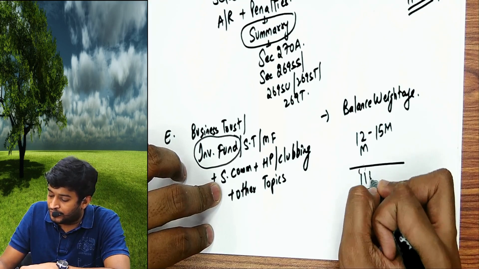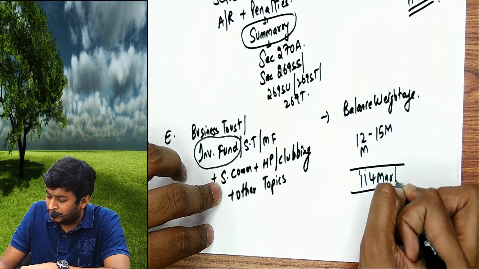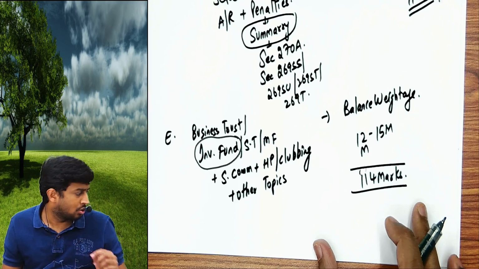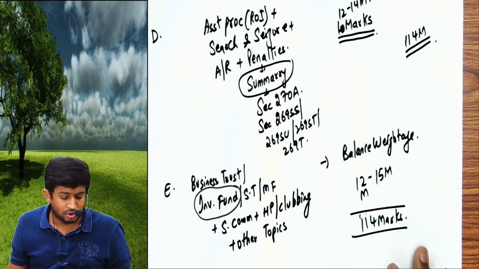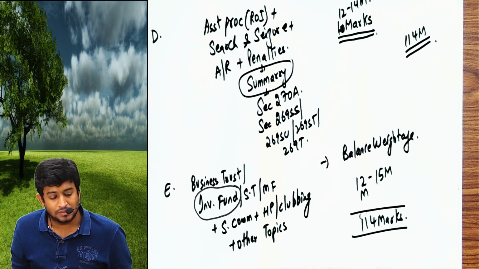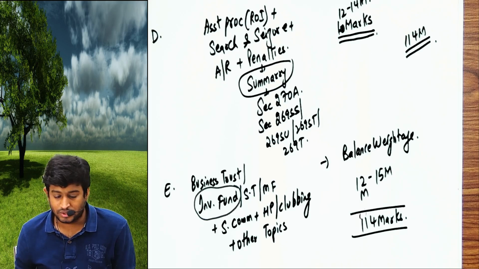Total roughly 140. Don't take the exact total. One mark here or there, up or down, that's okay. This is what you should understand for your examination. No second thought about it.